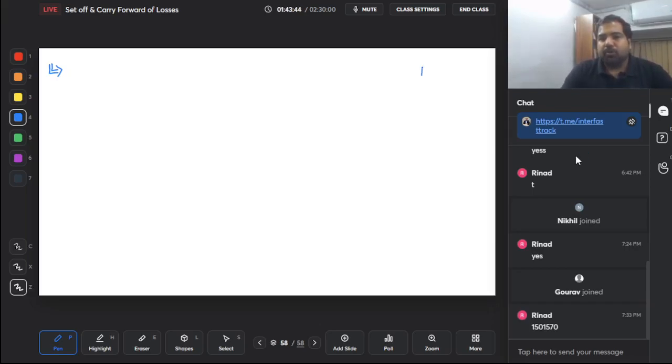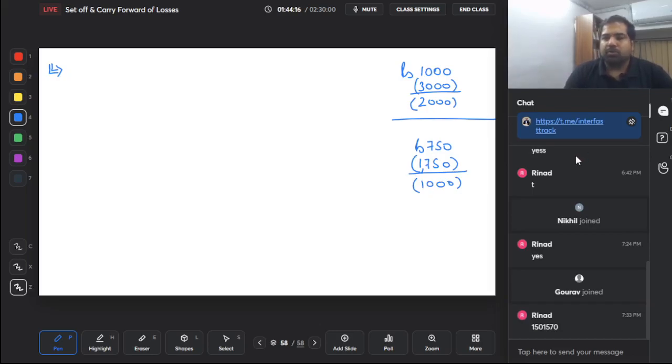Guys, your electricity bill is only 1000 rupees, and you are very happy to pay only 1000 rupees. But you hear a knock on your door and the electricity department says pay at least 3000 rupees. But why should I pay 3000? They say no, you have to pay. But what we will do is this 2000 extra that you've given us, we will give you as a credit which you can use later on. Next month also your bill was only 750 rupees, but they said no, you have to pay 1750. Why should I pay? They say pay, but we will give you 1000 rupees as a credit. So your total credits were 2000 rupees plus 1000, that is 3000 rupees.